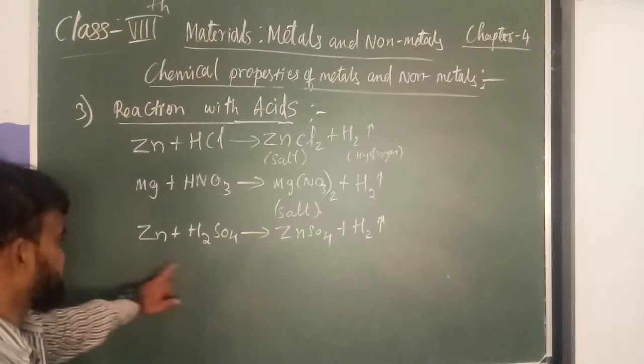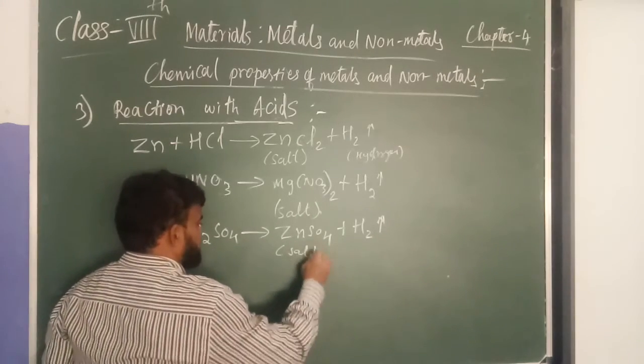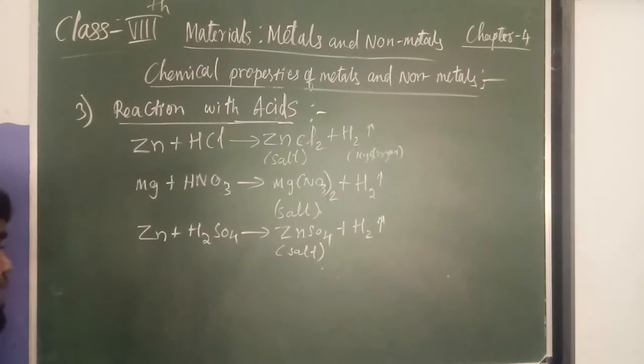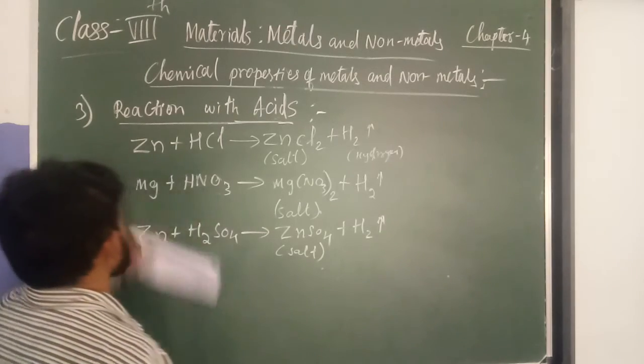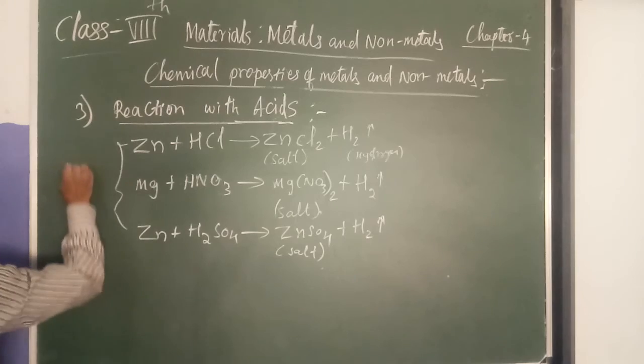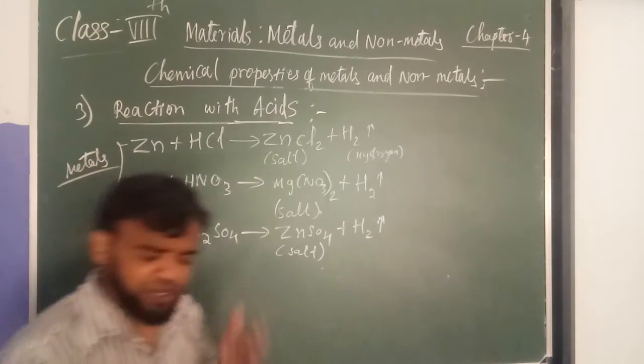That is the salt here, zinc sulfate solution will be formed, and the hydrogen gas will evaporate. This is the reaction of metals with acids, right?